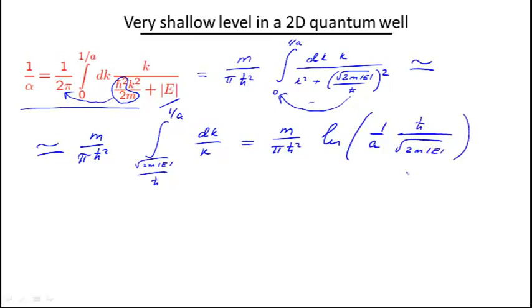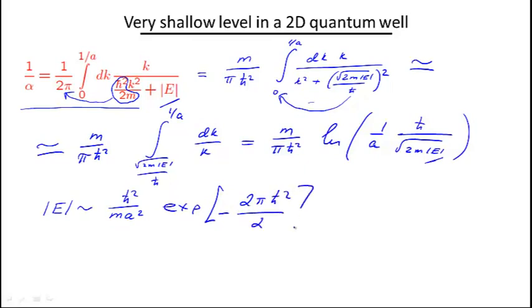And now I'm in a position to find the energy. I can simply solve this equation for E by exponentiating both sides, which gets rid of the logarithm. So the absolute value of the energy is going to be of the order of h squared over m a squared times the exponential of minus 2 pi h squared divided by alpha.